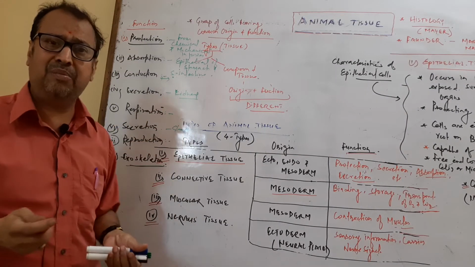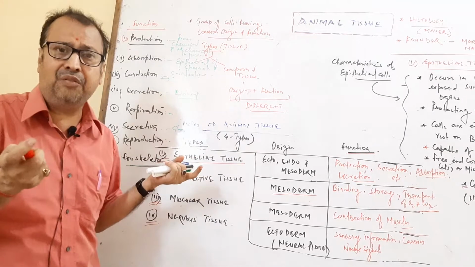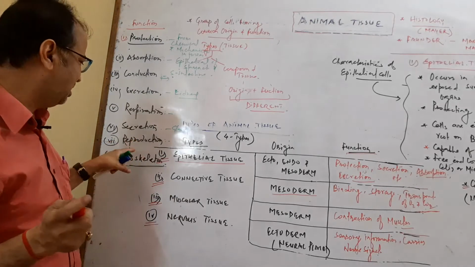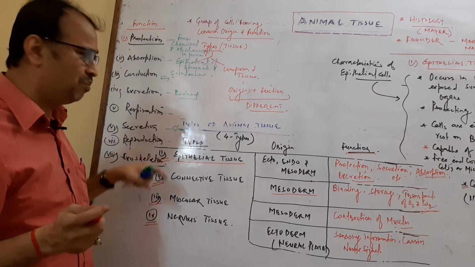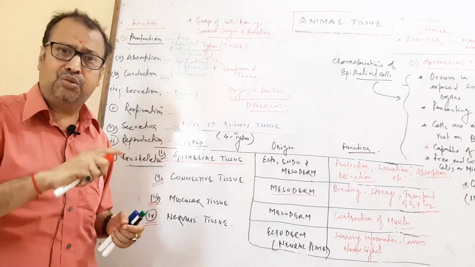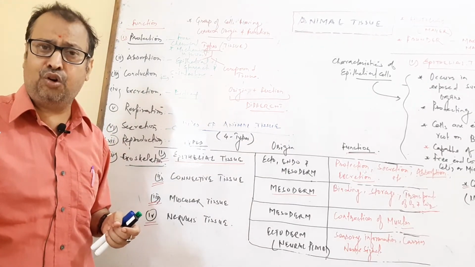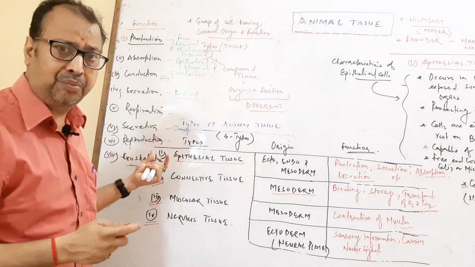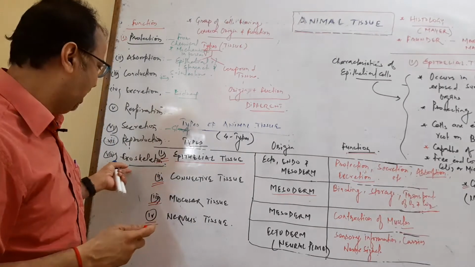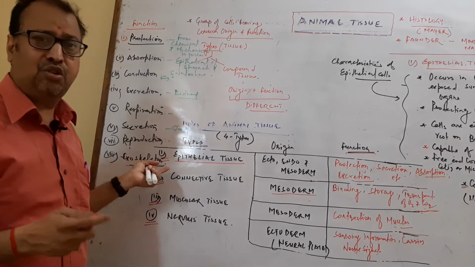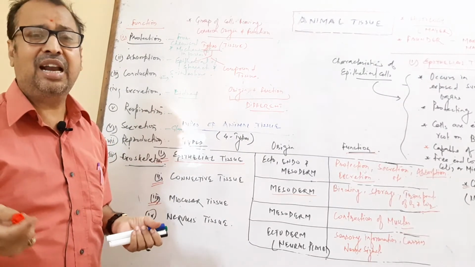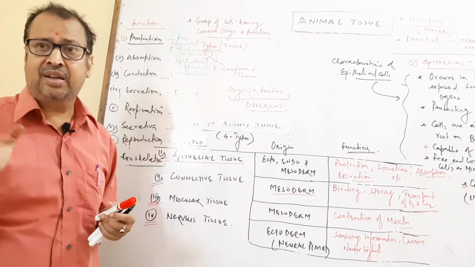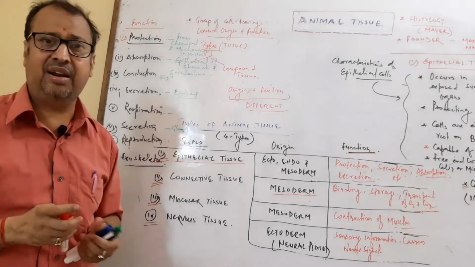Secretion, mainly the glands. Glands are mainly made up of epithelial tissue, and glands help in the secretion of substances. Another one is reproduction. So reproduction, germinal epithelium. In the ovary and testes, this epithelium is formed by epithelial tissues. And exoskeleton, derivatives of skin like hair and scales, are formed from the epithelial tissue.